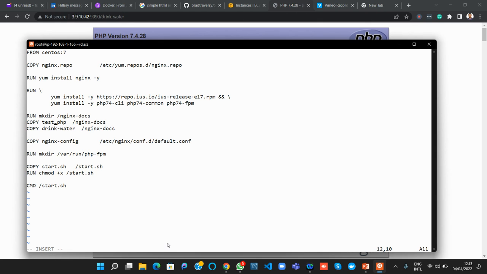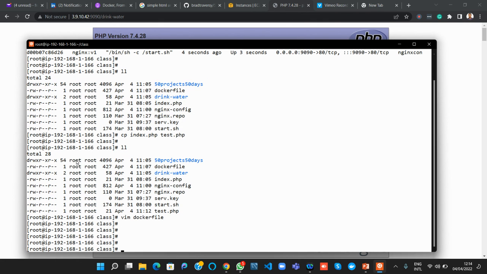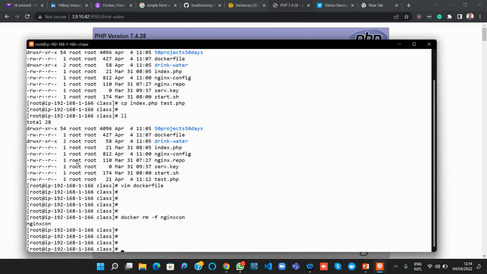Okay, now I've copied the text into this, right? Great. So I want to change that directive. All right, so Docker rm minus f the Nginx container. It's been killed.